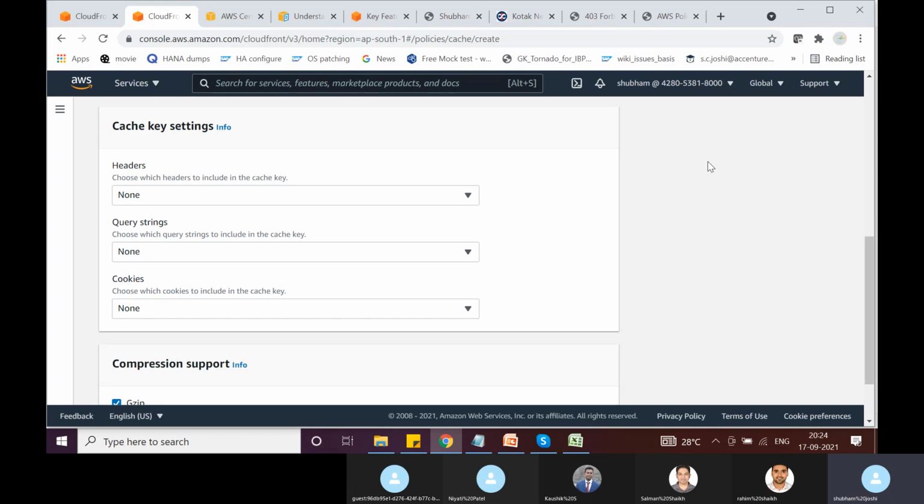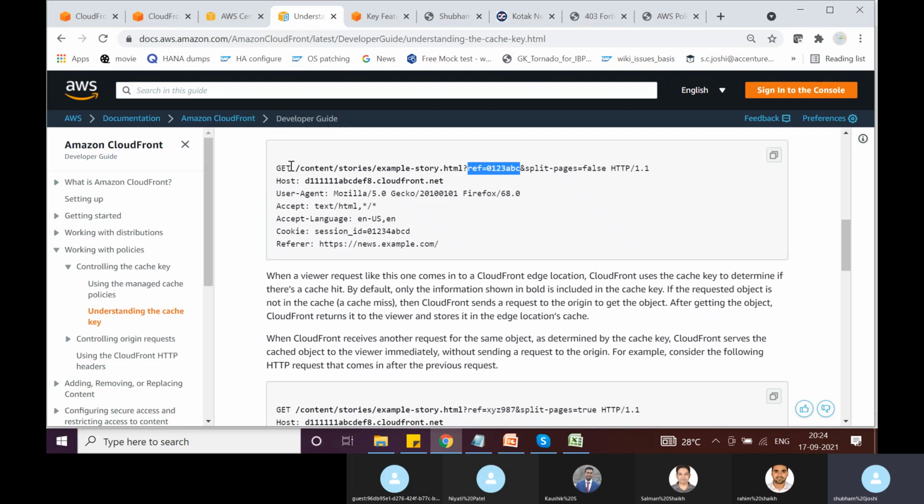So even though these HTTP requests are very different in nature, because the query string parameters and some of the headers are different, both of them result in the same cache key, and therefore there is a higher cache hit ratio.